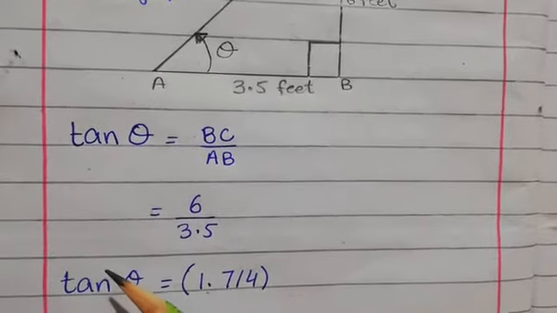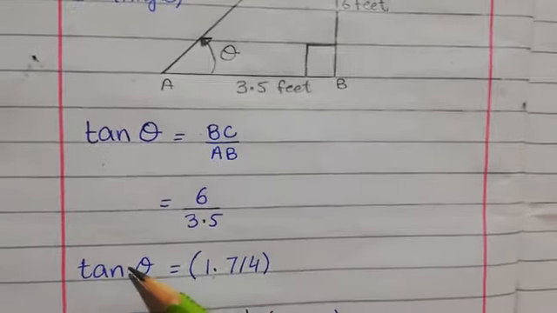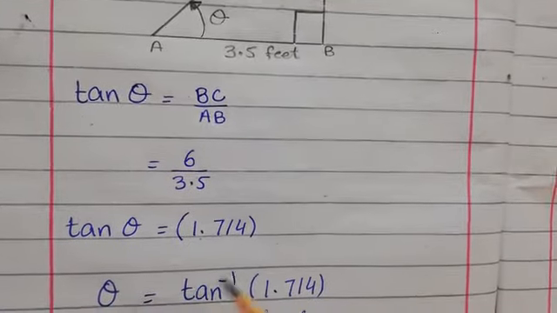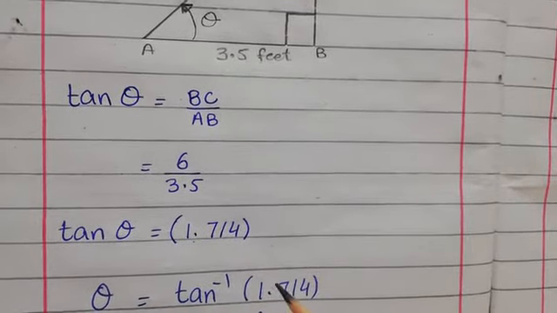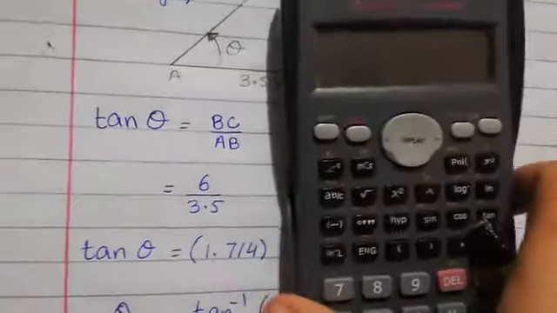Like you take the log and antilog in our class 9th. Like this, we will take the inverse, and it will be written as theta is equal to tan inverse of 1.714. How can we find the tan inverse? Now look at the calculator.